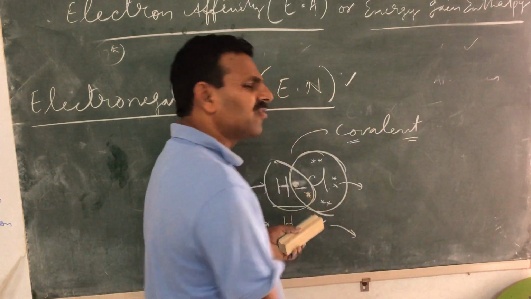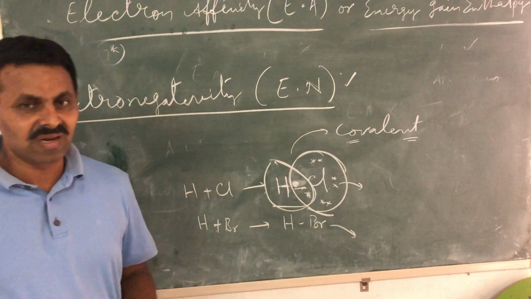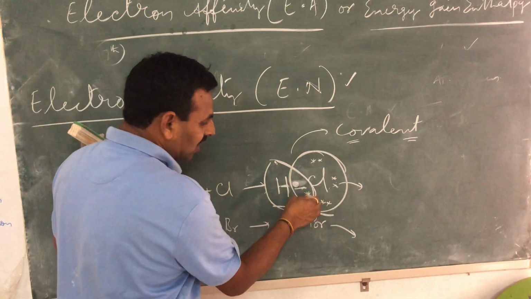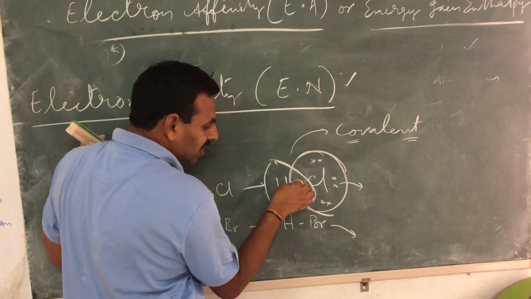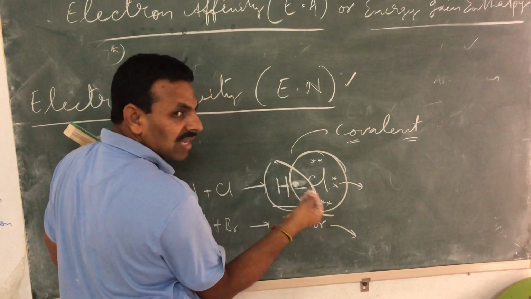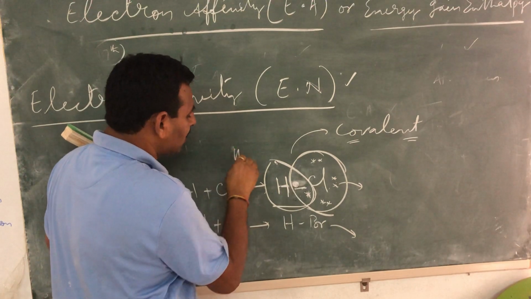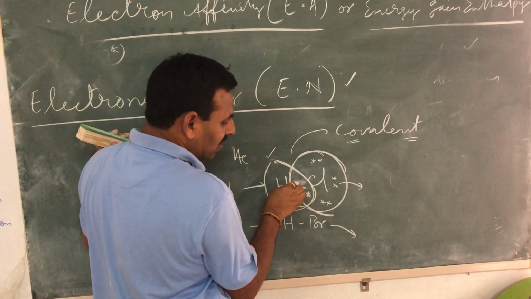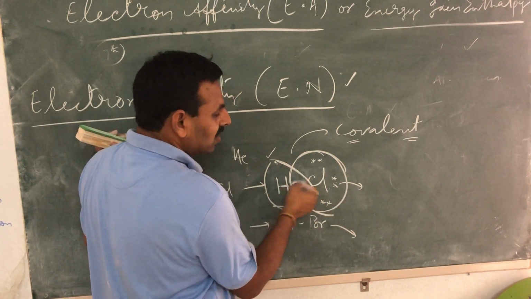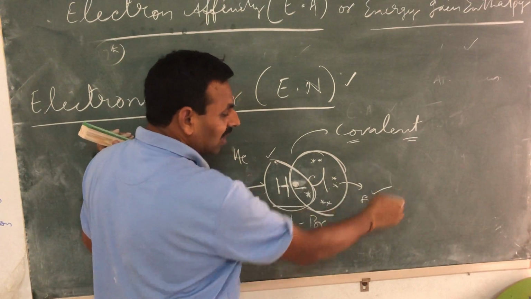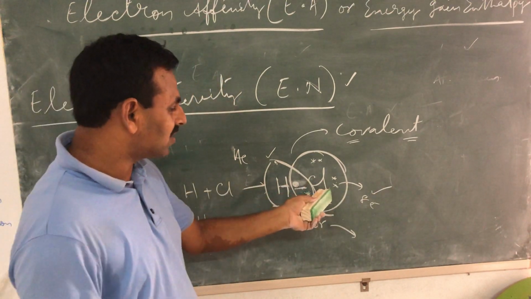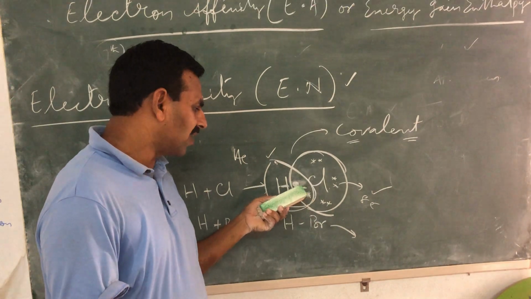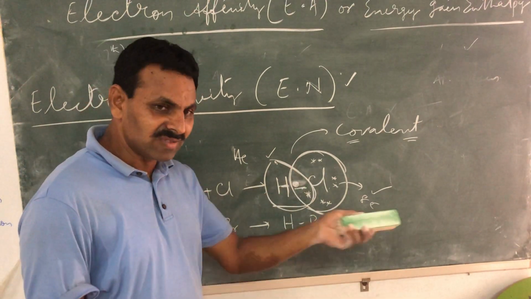Therefore, since they are mutually cooperating, this bond is known as a covalent bond. Co refers to coordination between the two atoms. They are mutually sharing the pair of electrons. Now see, hydrogen already has 1 plus 1, 2 electrons, which is the configuration of helium. So hydrogen is happy. Then chlorine has 7 electrons, and 7 plus 1 when it shares the electron of hydrogen. So total it gets 8 electrons in its valence shell, happy. So it gets the configuration of argon. Already 17 electrons it has, sharing one more electron of hydrogen, so total 18 is the configuration of argon, which is an inert gas.